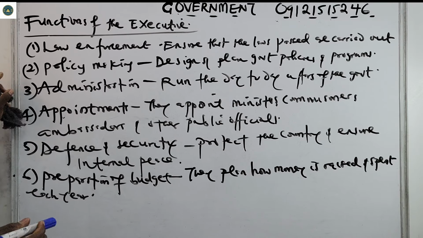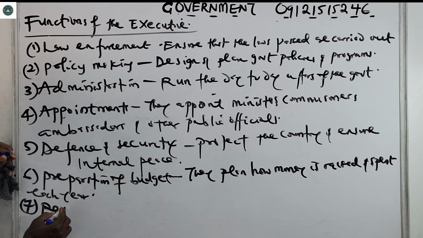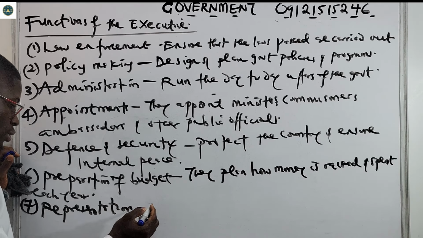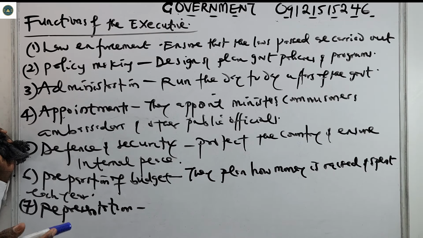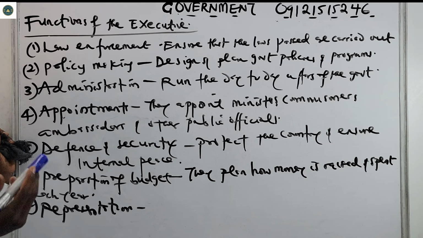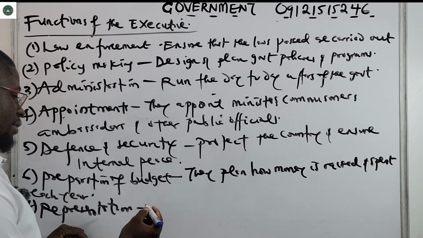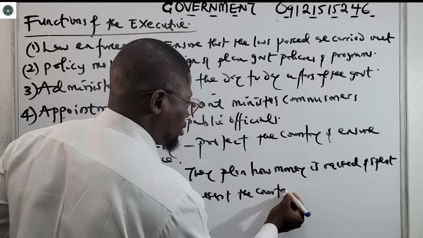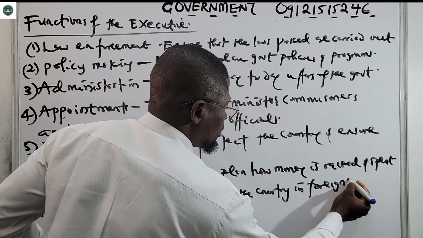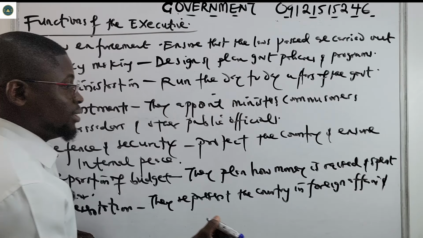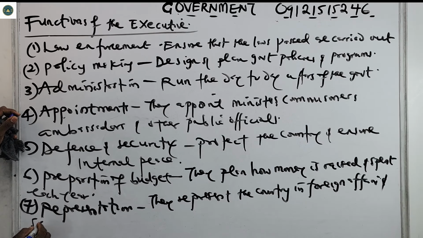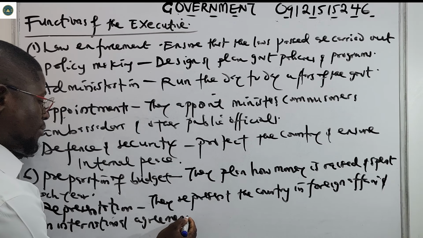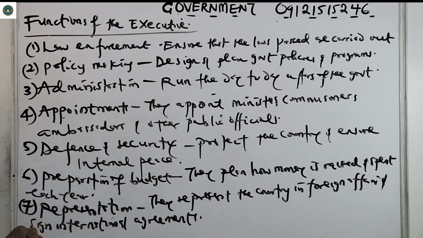Then number 7, we have representation. So they represent the country in foreign affairs, and also they sign international agreements on behalf of the country. So they represent the country in foreign affairs, and also they sign international agreements.